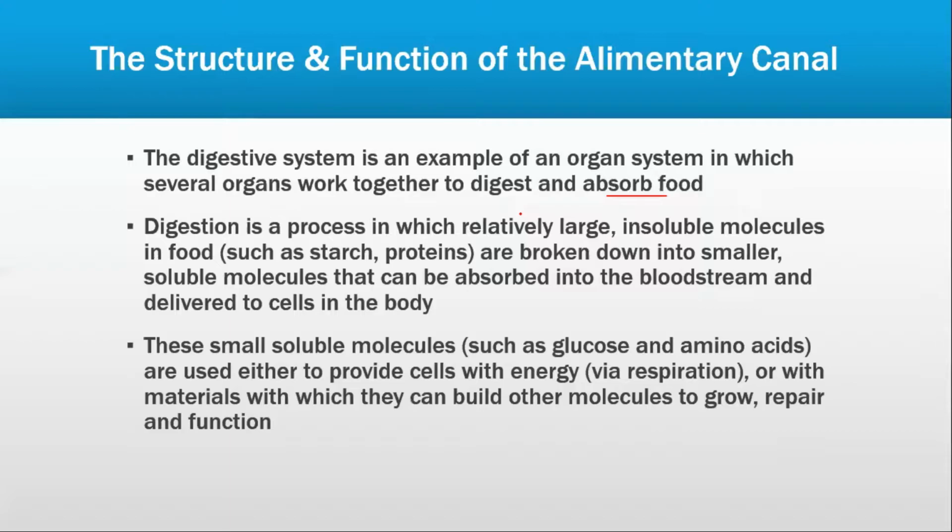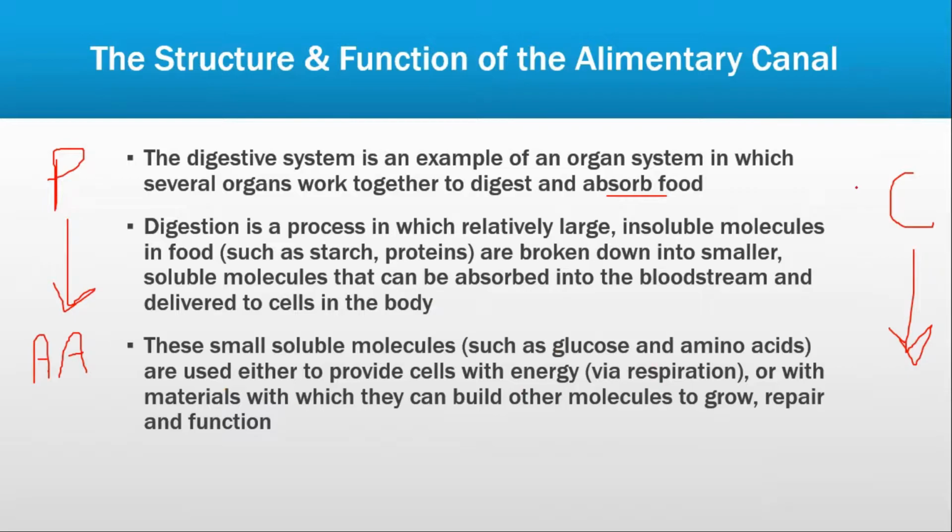Now, digestion is a process in which relatively large insoluble molecules such as starch and proteins are broken down into smaller soluble molecules. For example, proteins might be broken down into amino acids. Carbohydrates may be broken down into simpler substances. These small soluble molecules, such as glucose and amino acids, are either used to provide cells with energy via respiration or with materials which they can build into other molecules for growth, repair, and function.